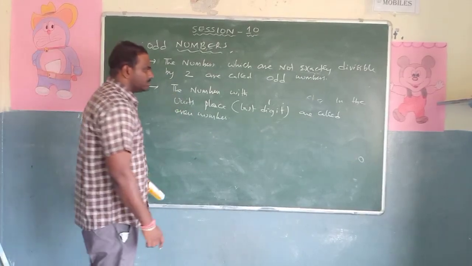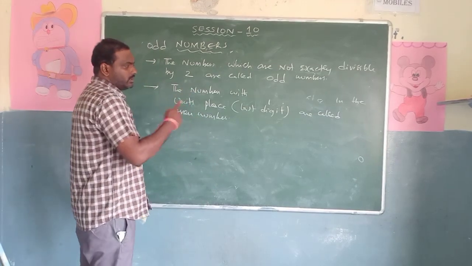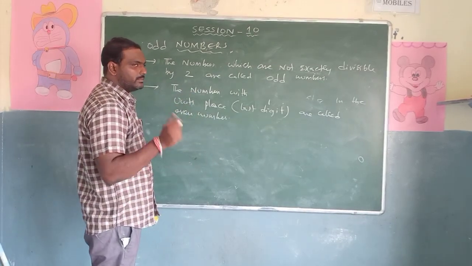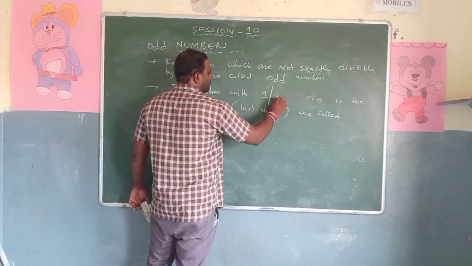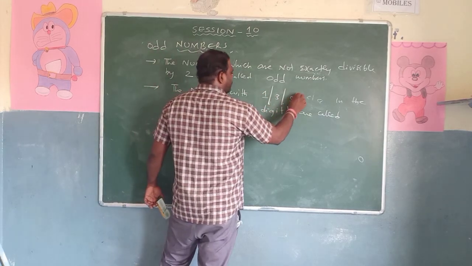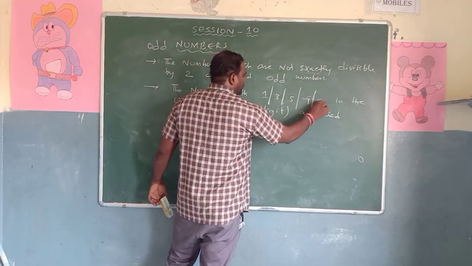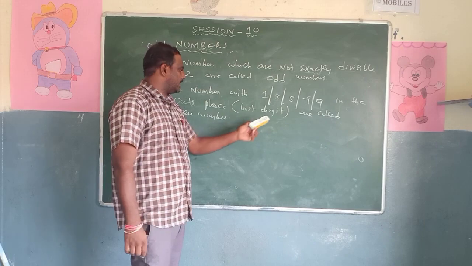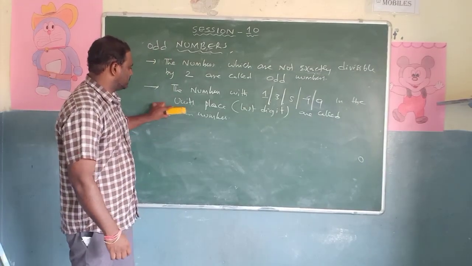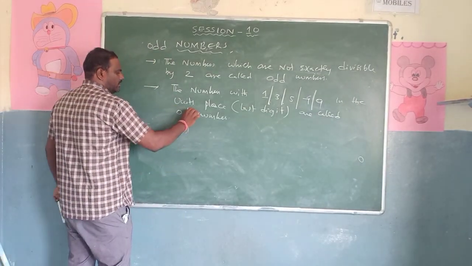Next, the numbers with ప్రింట్ అనేది రాసాము 0, 2, 4, 6, 8 రాసాము. కొన్ని numbers మిగిలిపోయాయి. అవి ఏవేవి తెలుసా? 1 or 3 or 5 or 7 or 9 in the units place or the last digit are called odd numbers. So what is the next one? These are called odd numbers.